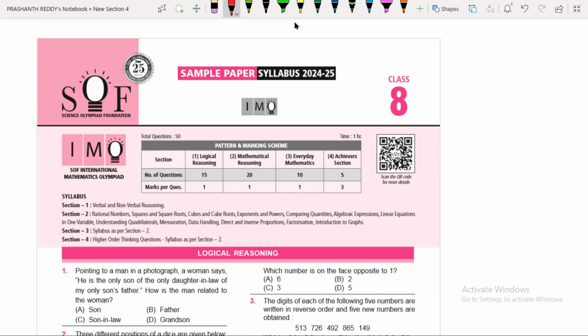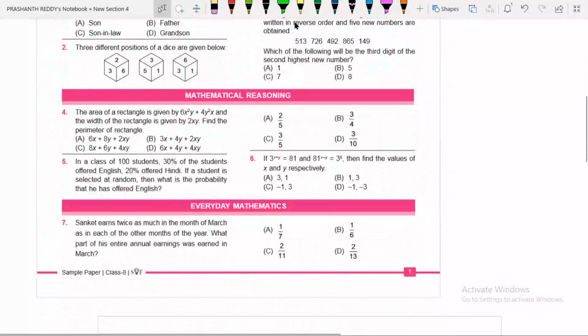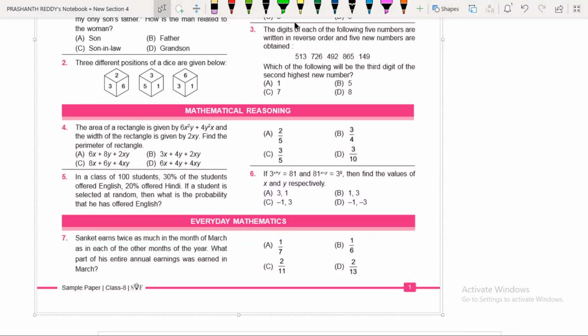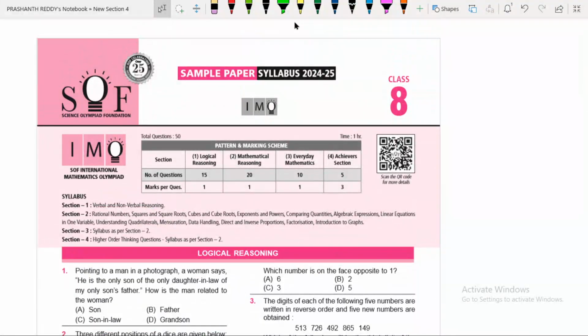Right, now without wasting time we are going to discuss this sample question paper of 8th class. Now listen, first question. You know already there are 4 different sections. One is the logical reasoning section, then the mathematical reasoning section, everyday mathematics, and finally you have the achiever section. Right, now let us start the questions.